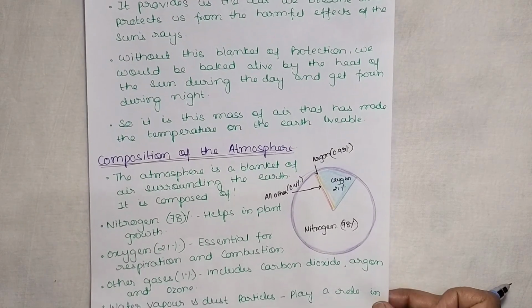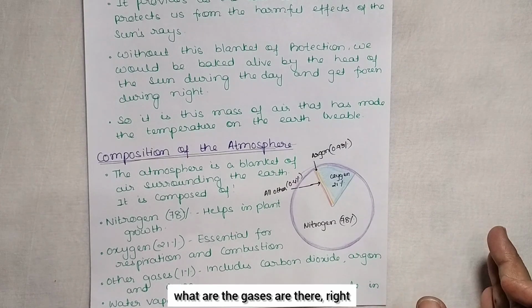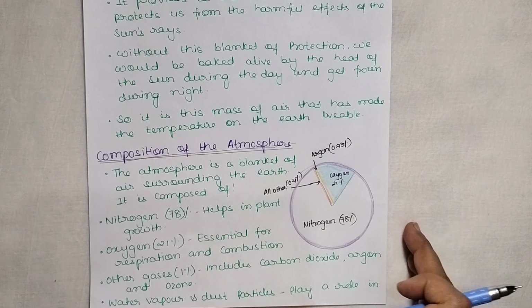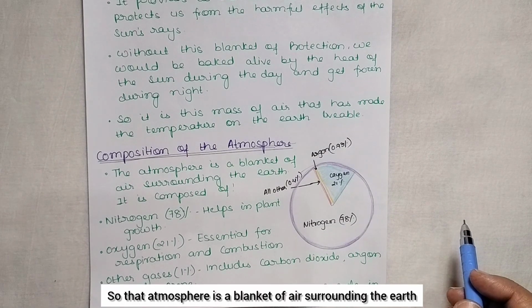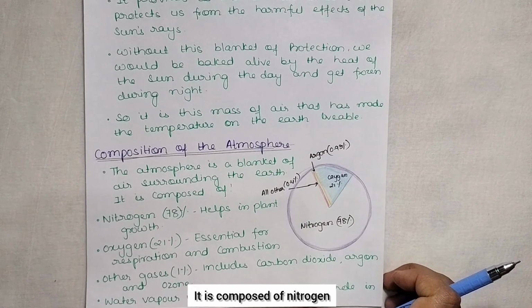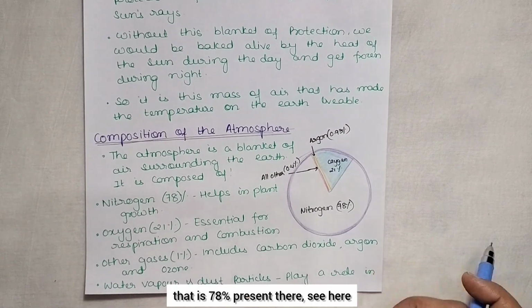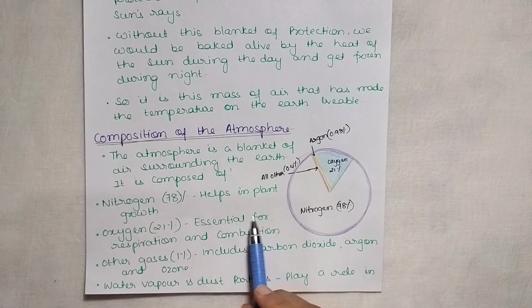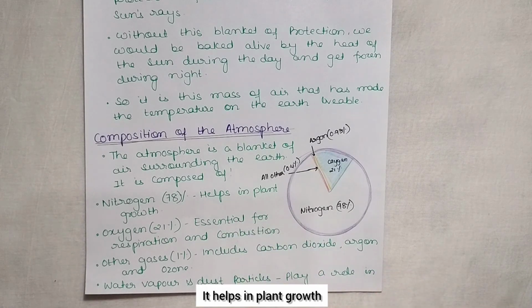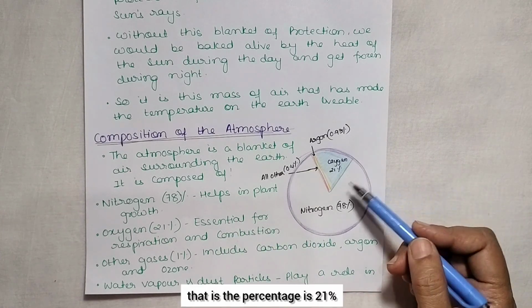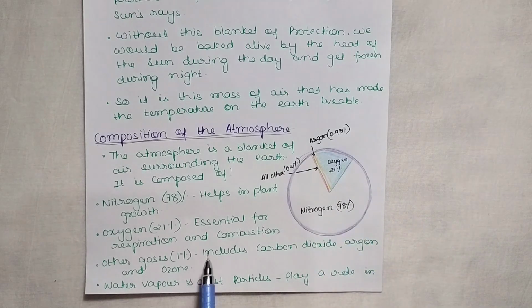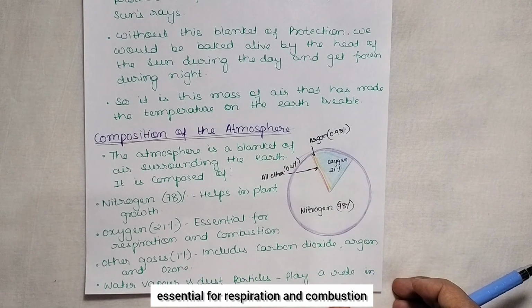What are the gases there in the atmosphere? The atmosphere is a blanket of air surrounding the earth. It is composed of nitrogen, 78% present there, see here. It helps in plant growth. Then oxygen, the percentage is 21%, essential for respiration and combustion.